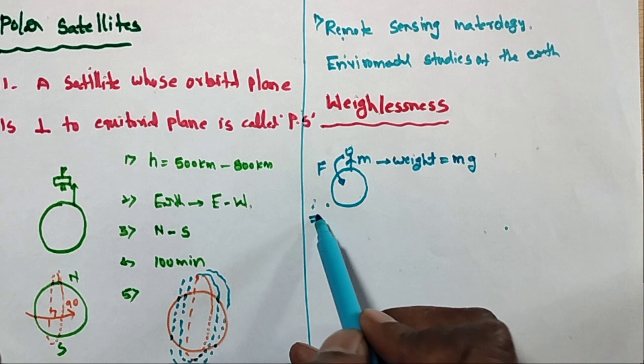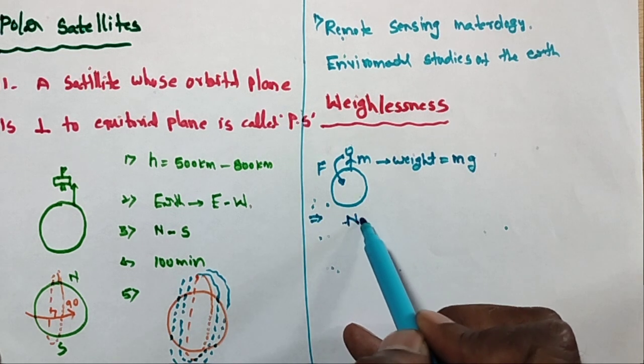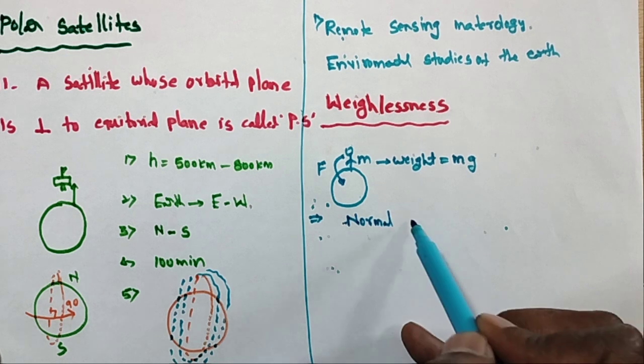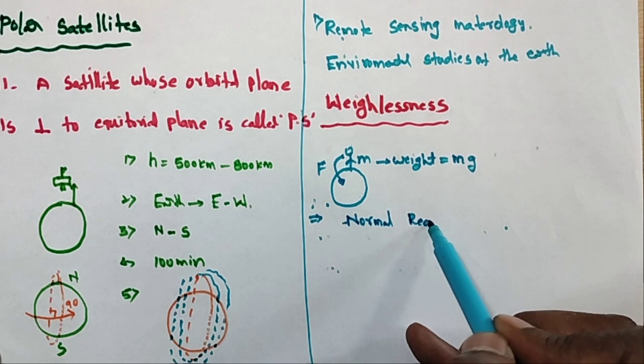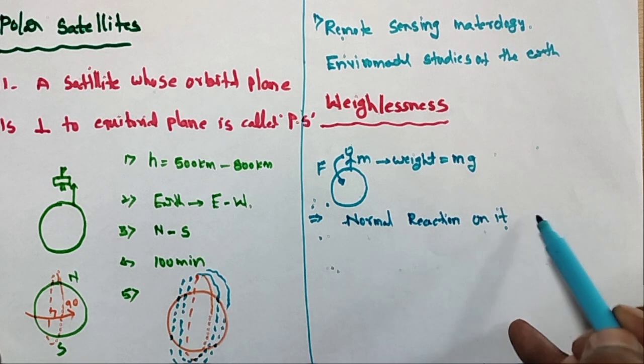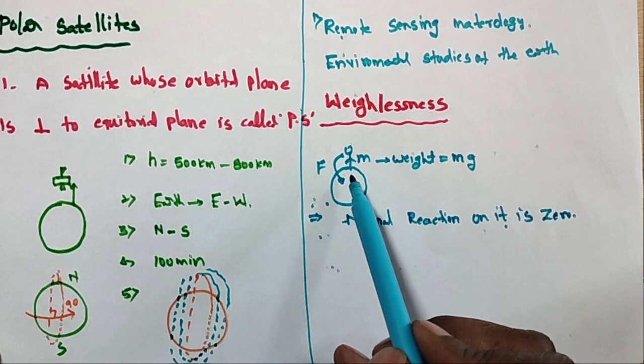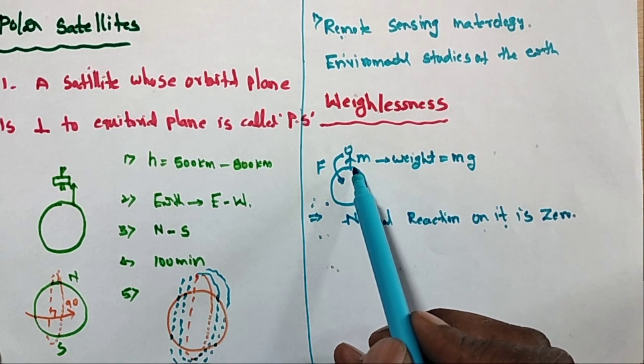An object feels weightlessness whenever the normal reaction force on it is 0. What is the normal reaction? Suppose for this object the normal reaction is 0, then it gives weightlessness.